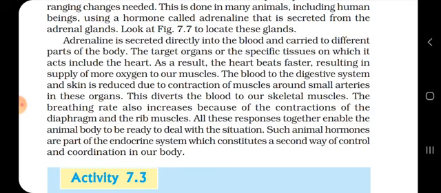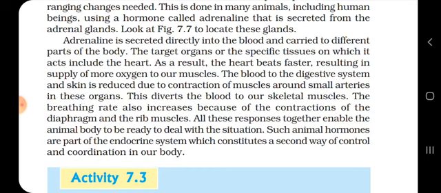Okay, so I am reading from the first. You please note that adrenaline is always secreted directly into the blood and carried to the different parts of the body. The target organs or the specific tissues on which it acts include the heart. The heart beats faster, resulting in supply of more oxygen to our muscles. The blood to the digestive system and skin is reduced due to the contraction of the muscles around small arteries in these organs. This diverts the blood to our skeletal muscles.